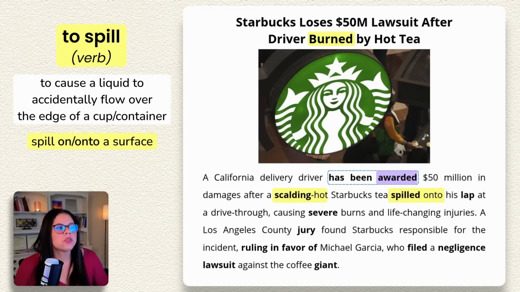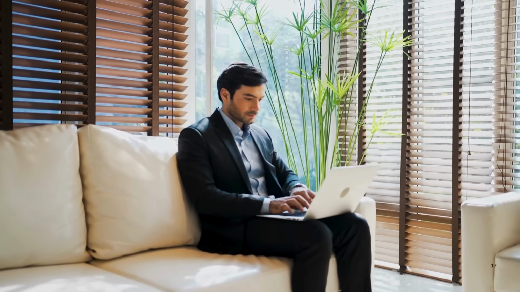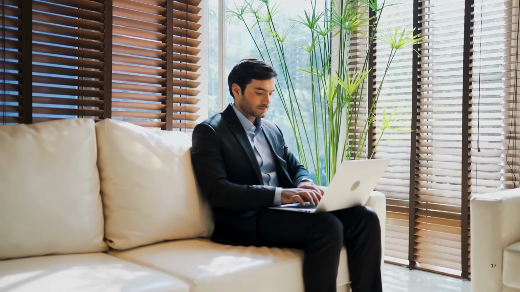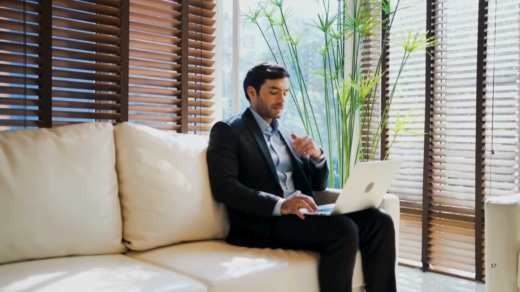So the tea spilled onto his lap. That implies movement. So your lap, this is the flat area created by the top surface of your upper legs when you're in a sitting position. So that's why it's called a laptop, because it's something that can sit on the top of your lap.